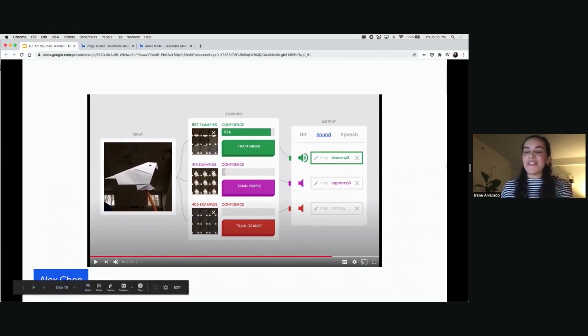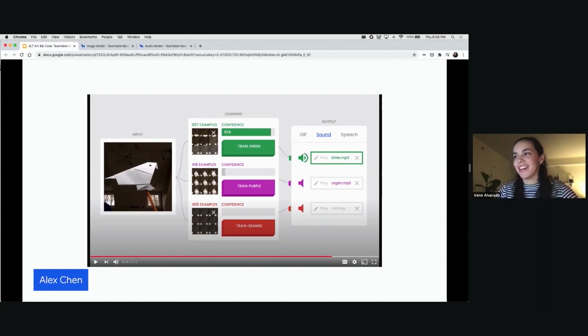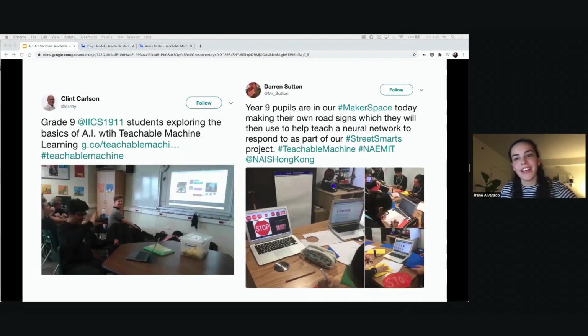So you can see he's basically creating these paper mache figurines with his kid, and he's training a model that then triggers a bunch of sounds. So it's really fun at the time, just trying a lot of different things out.